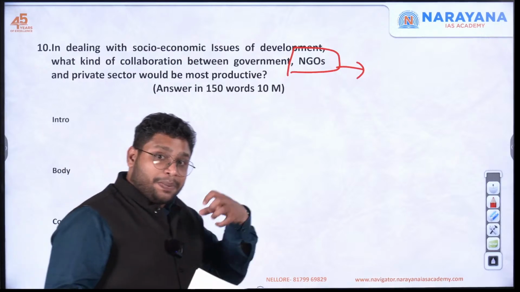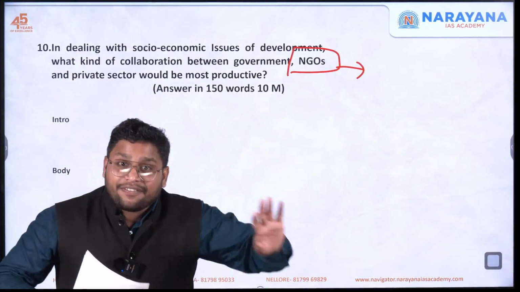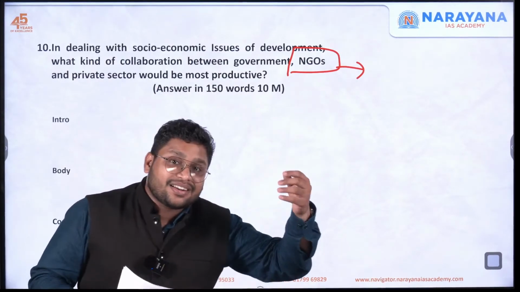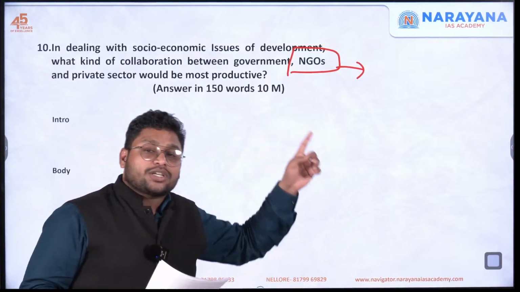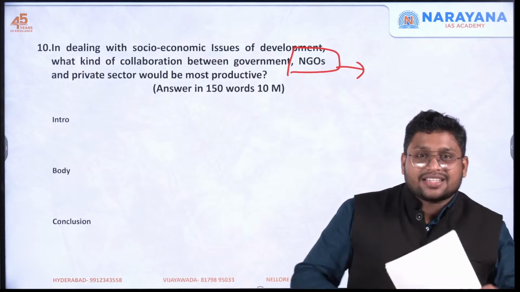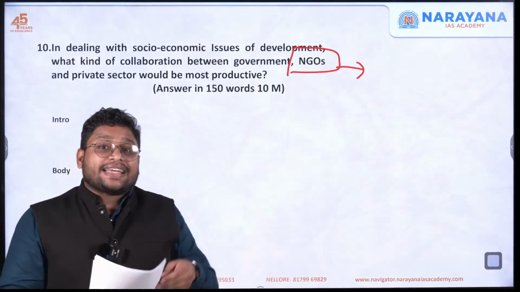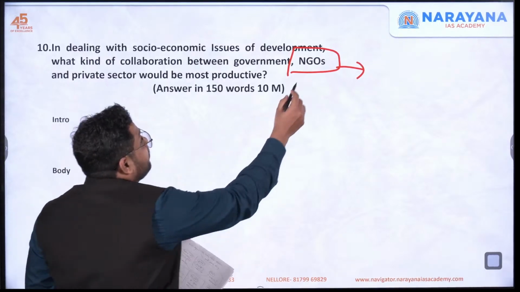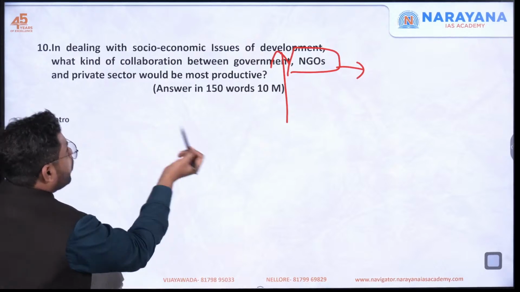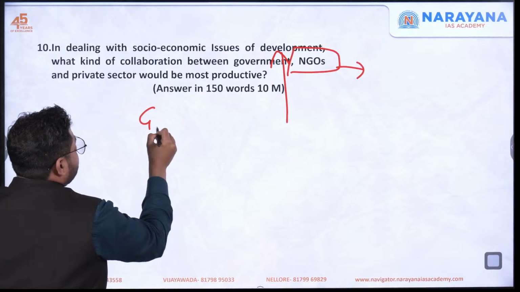So NGOs play the role of a bridge, wherein the people who are left over by the government could not serve them. They are the underserved people. NGOs get into it and start serving them. So we are saying this is how we are overall ensuring that every individual gets served, some welfarism or some development takes place. So here, please show through a diagram or something, you can show that the job of government,